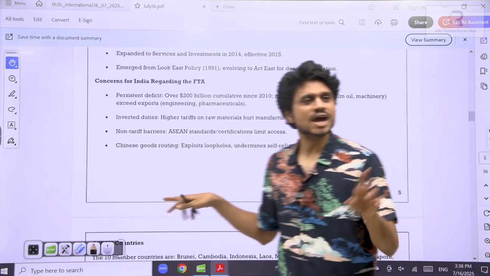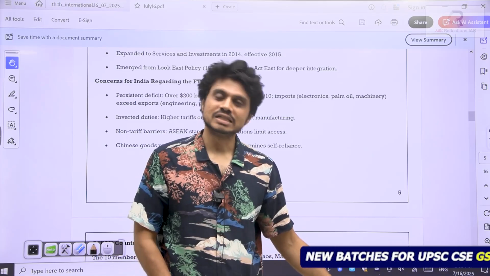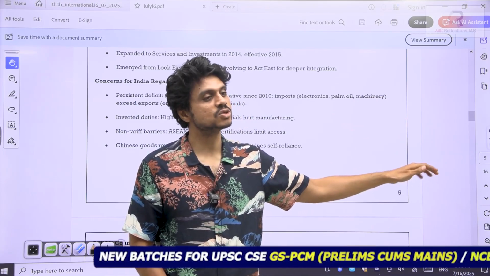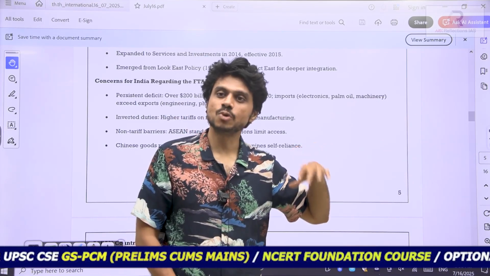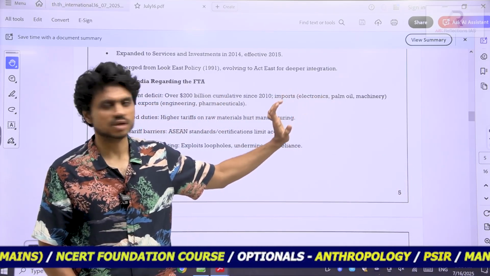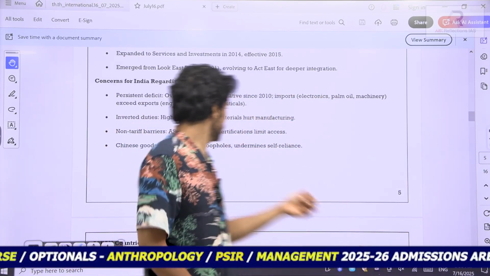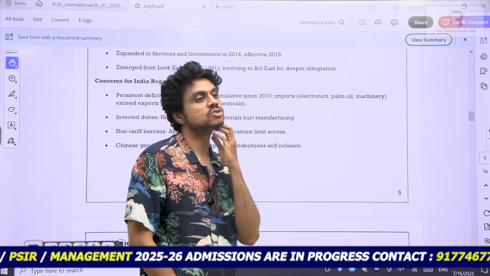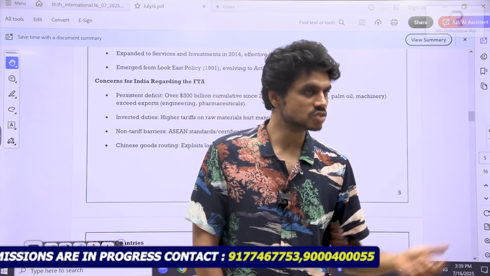And we have not made any free trade agreement with China. But what China will do is they'll shift their items into these 10 countries and make sure it is coming from that country, Indonesia or Philippines. The Chinese products are coming through the Philippines or other countries like Thailand, in the form of a Thailand product, not a Chinese product. Different routing. This is called rule of origin not being implemented. From where it is originating, that has to be implemented. This is what is done by China.